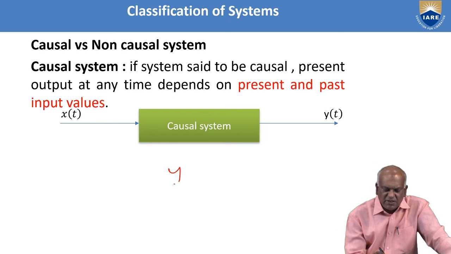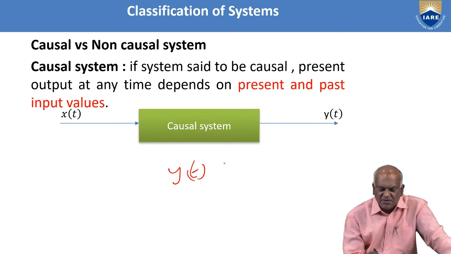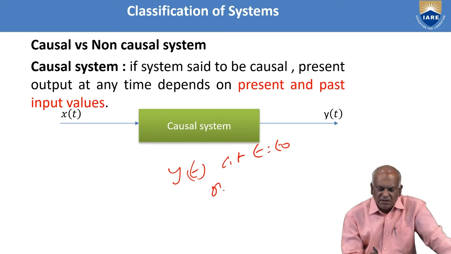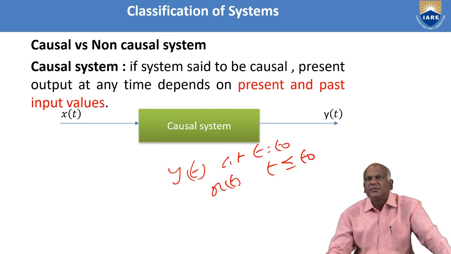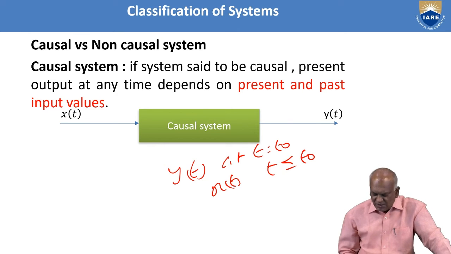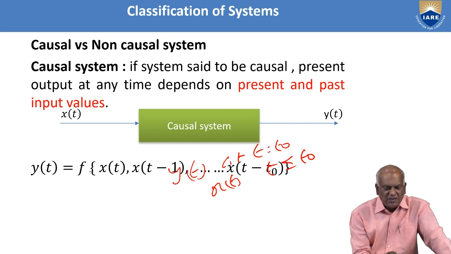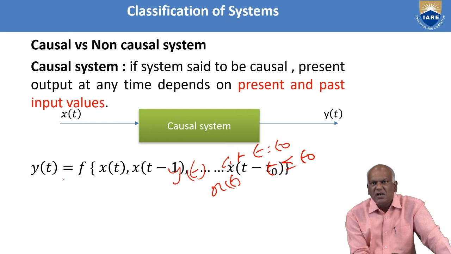That means y(t) at t = t0 depends upon x(t) values where t is less than or equal to t0. So it is the present and past values. That's why this is represented as a function: the present output value is a function of the present and past input values.